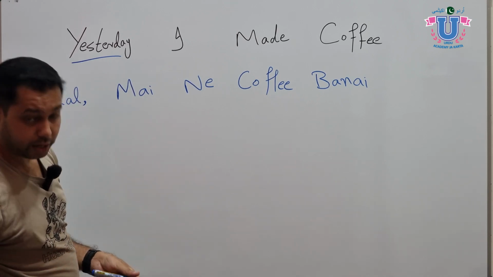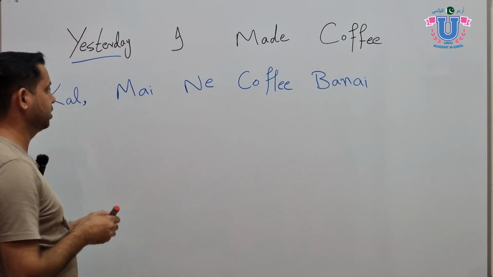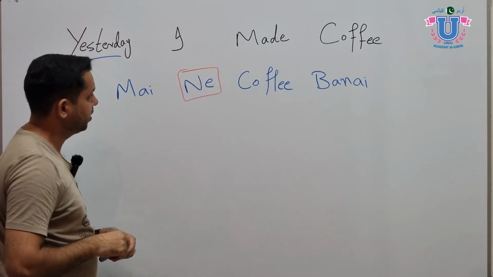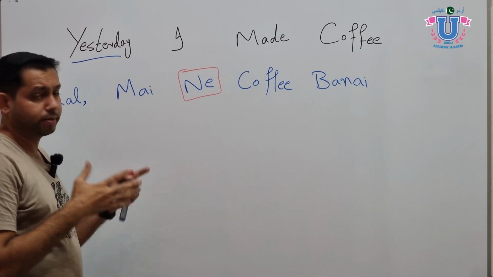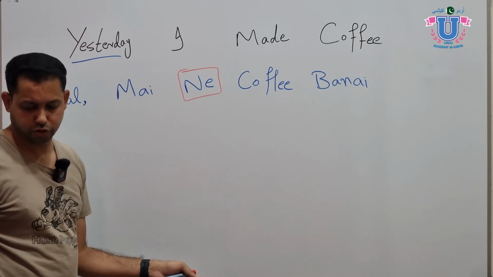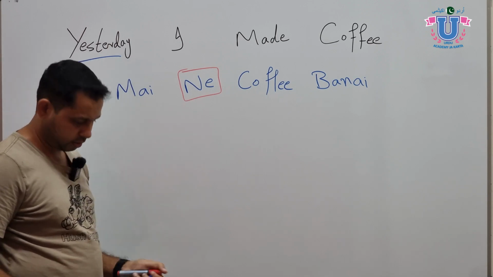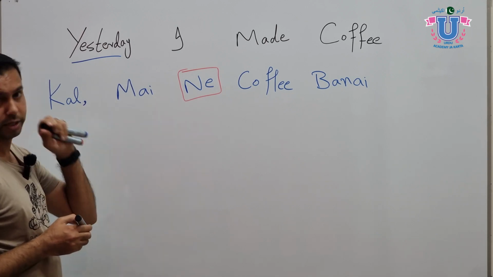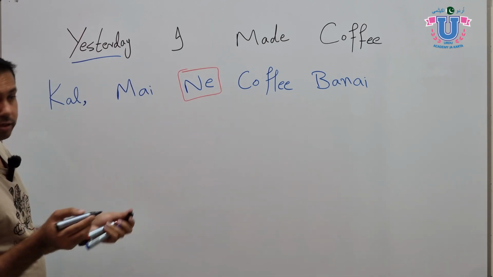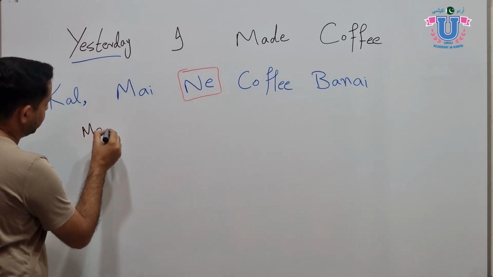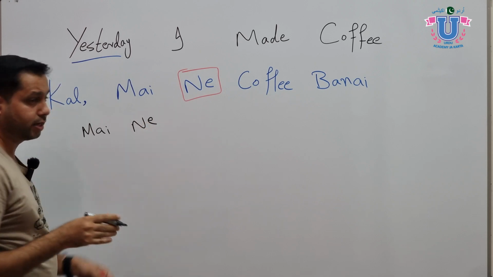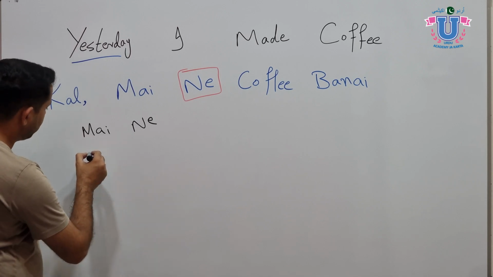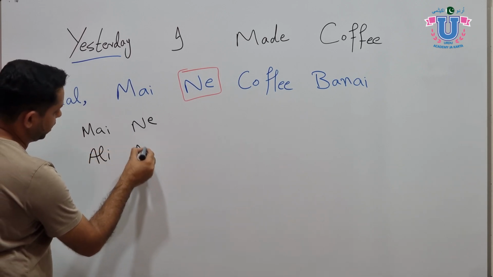Now let me teach you grammatically how to form sentences in the past tense. Point 1, or you can say rule 1: ne. What is ne? Ne is a kind of preposition, not exactly a preposition, okay? We always use it in the past tense. So rule 1: when we're talking in the past tense, we mark the subject with ne. For example, when you say I did something, you always use ne with the subject. You will say maine. When you say Ali did something, Ali went to the gym, Ali drank coffee, you always say Ali and then you use ne.